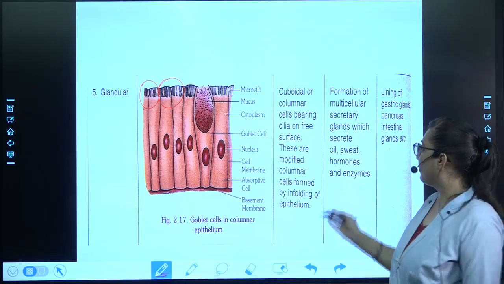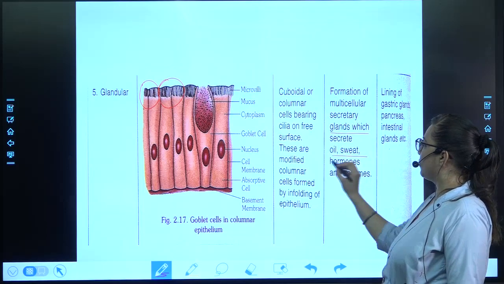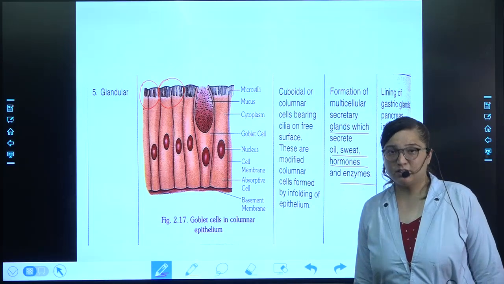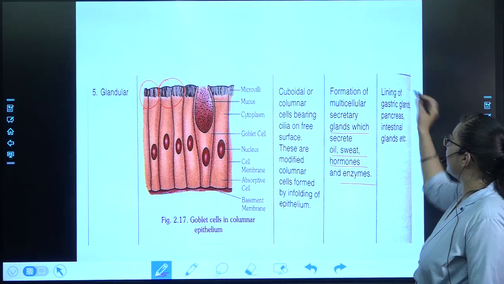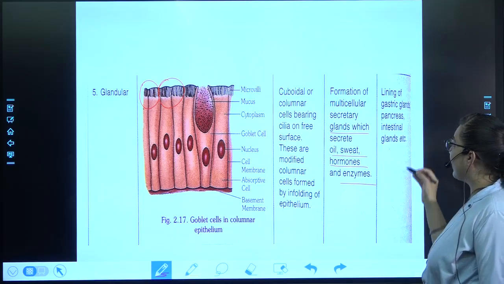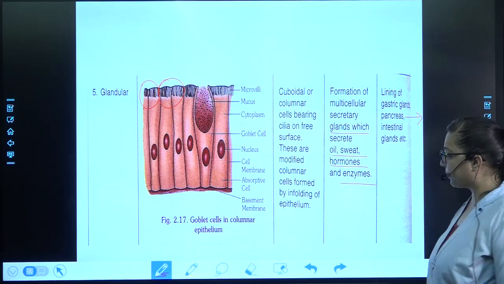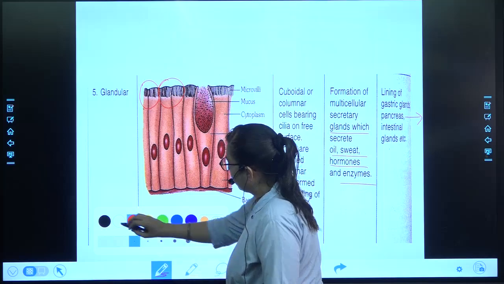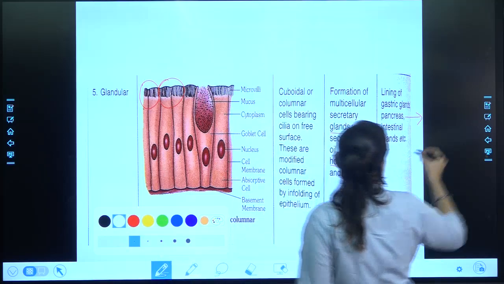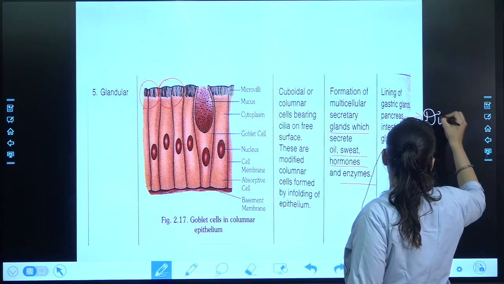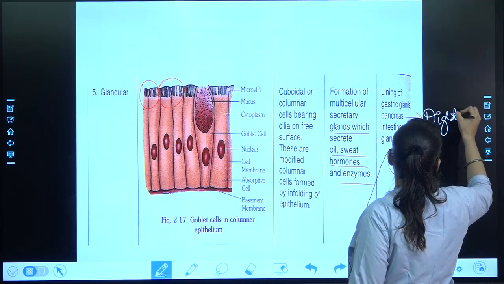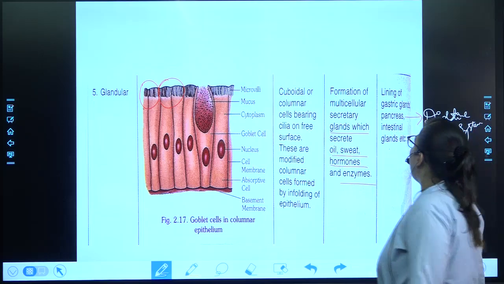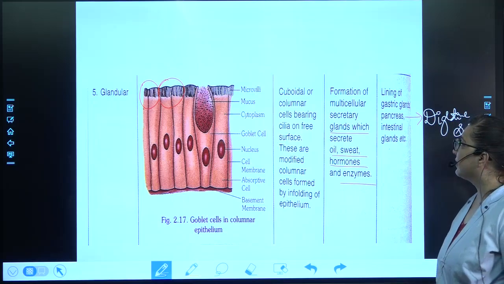So for the secretion of oil, sweat, hormones and enzymes, it is this glandular epithelial tissue, where it is present in the lining of the gastric glands, in the pancreas, again a part of our digestive system, near the stomach only, and in the intestinal glands.